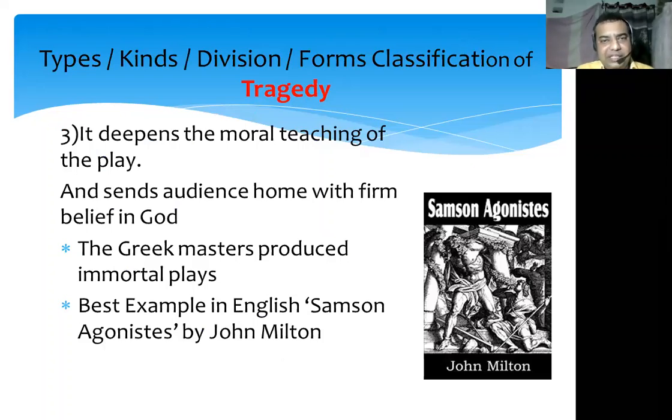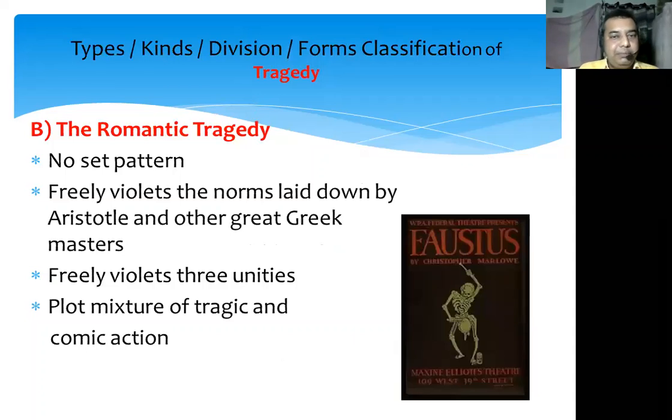And many famous classical writers have created immortal classical dramas. In English, the famous example is Samson Agonistes, written by John Milton. Another important type, according to form and structure, is romantic tragedy. It is completely opposite to the classical tragedy because it does not have any set pattern. It freely violates the three unities.